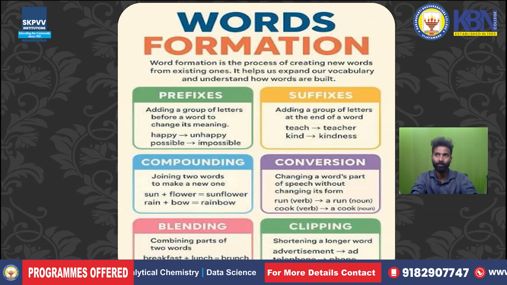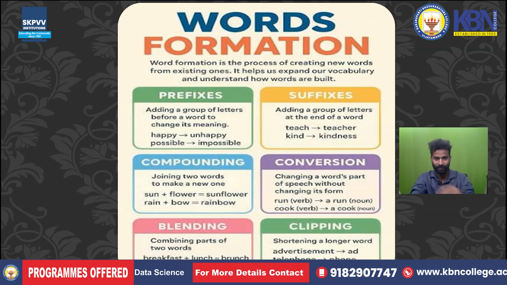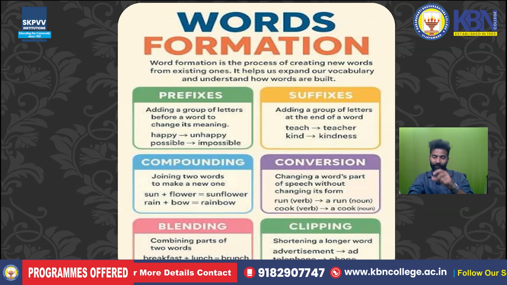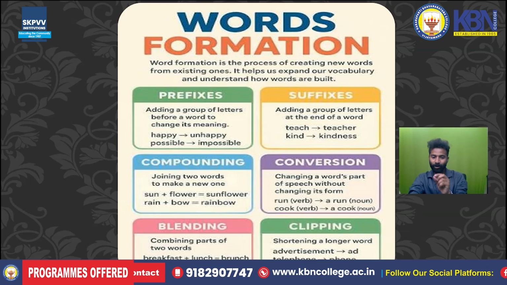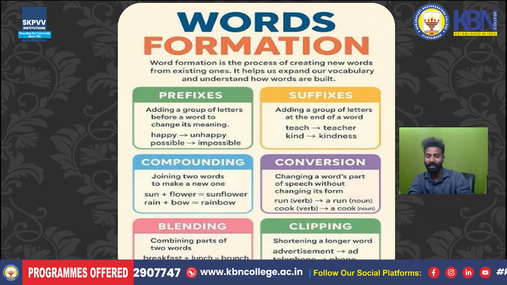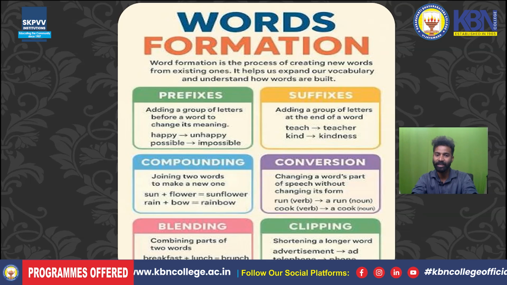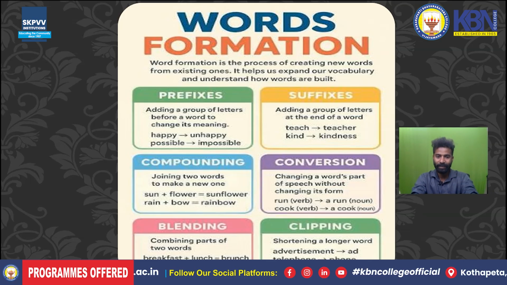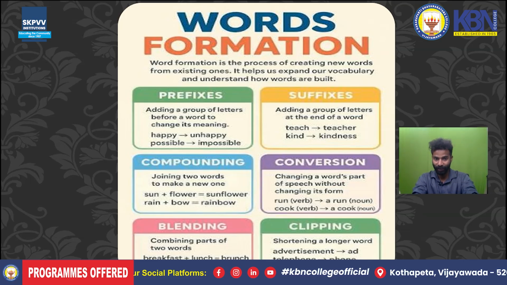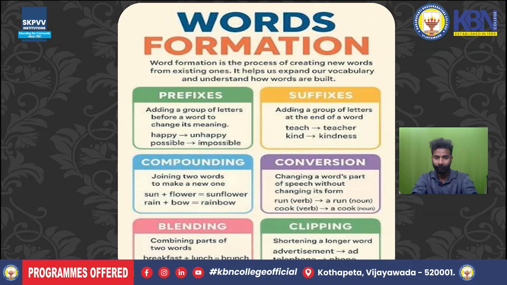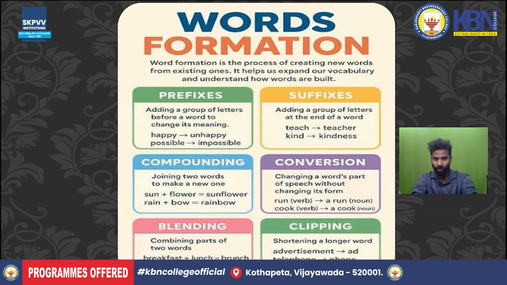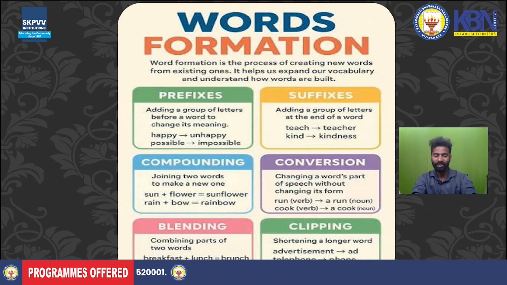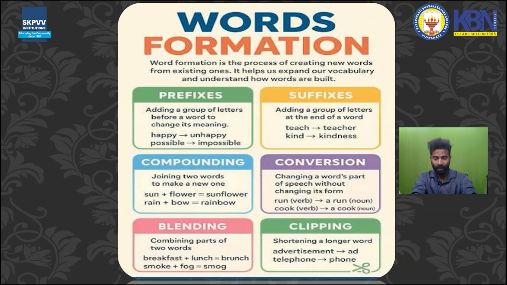So how are words formed? We form different words by adding prefixes and suffixes. What is a prefix? A prefix is a linking word that we use before a word. If we add some small words after the word, that is called a suffix. For example, adding a group of letters before a word to change its meaning. We have the word happy. We use the prefix un to change happy to unhappy. So the meaning has changed. Possible, impossible. We are using a small word in front of the word possible. That is impossible.